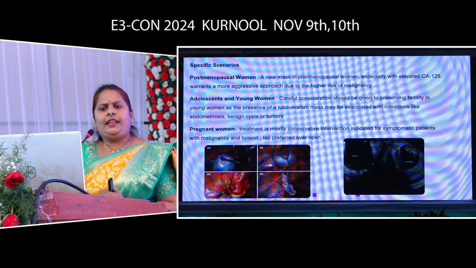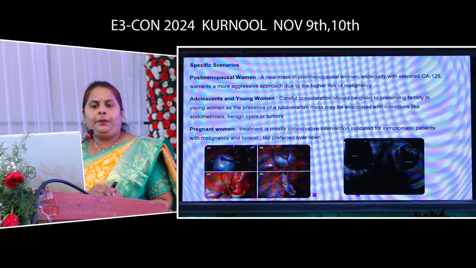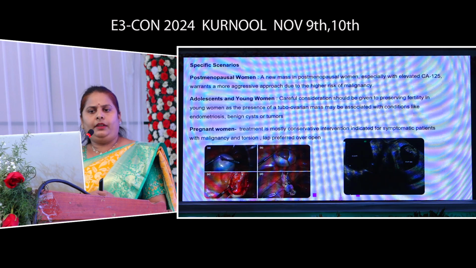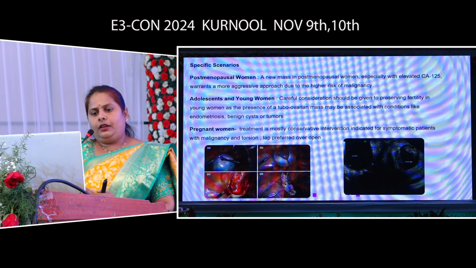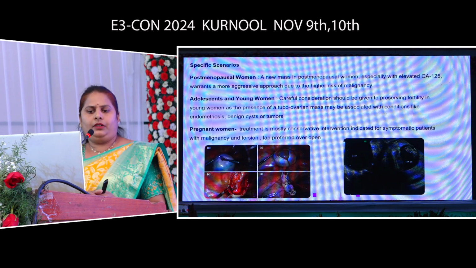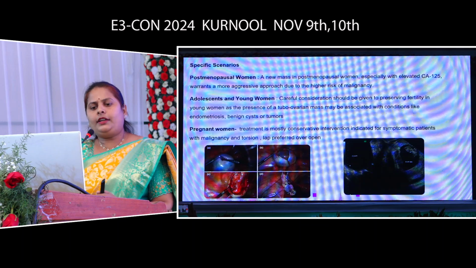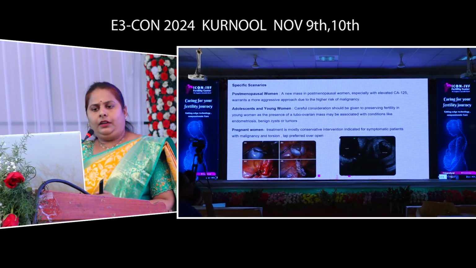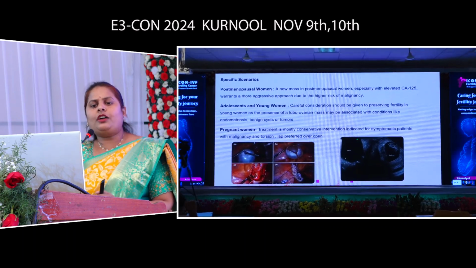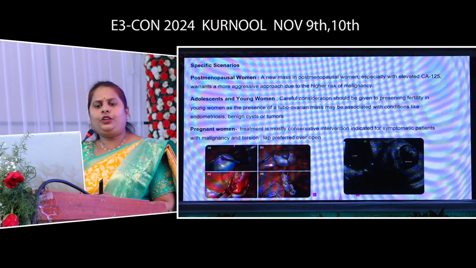There are certain specific scenarios. In which scenarios do you have to take precautions? Postmenopausal women: a new mass in a postmenopausal woman, especially with elevated CA125 levels, warrants a more aggressive approach due to higher risk of malignancy. In adolescents and young women, this is a picture showing a laparoscopic surgery done for an adolescent, where fertility conservative surgery is preferred over aggressive surgery because they are usually associated with endometriotic, benign cysts and tumors.